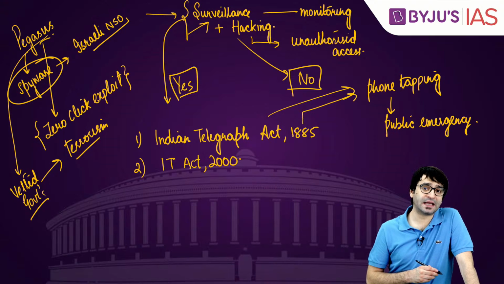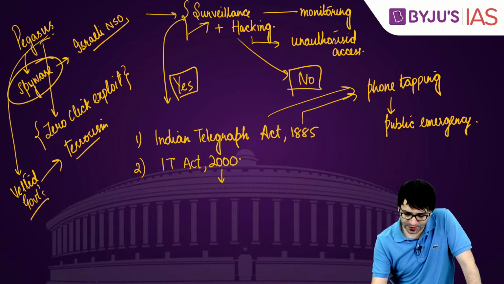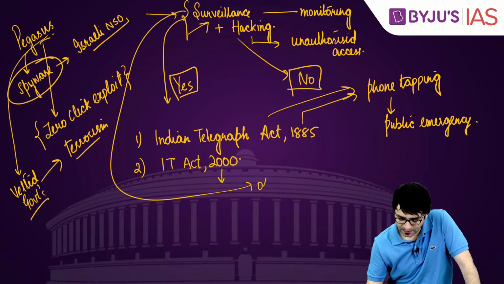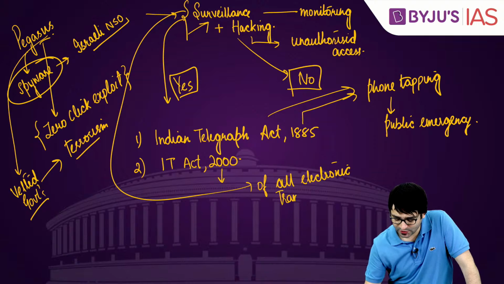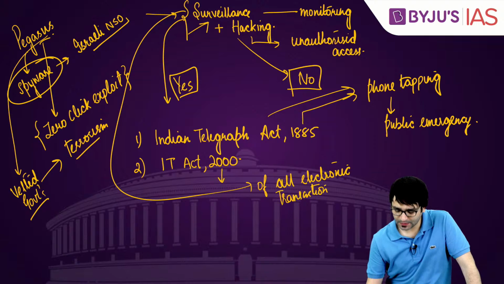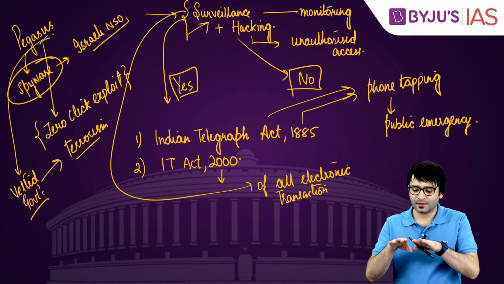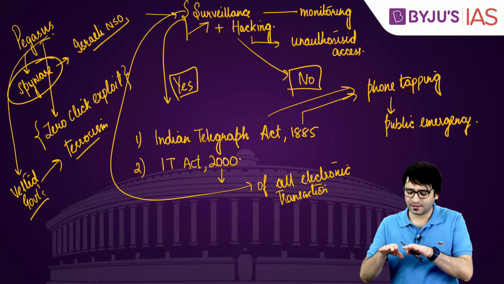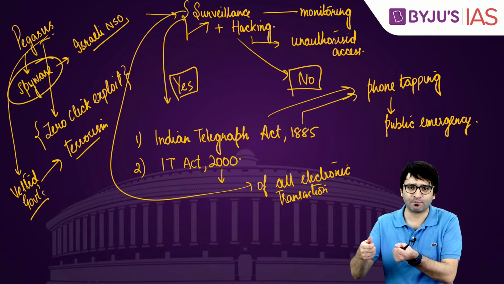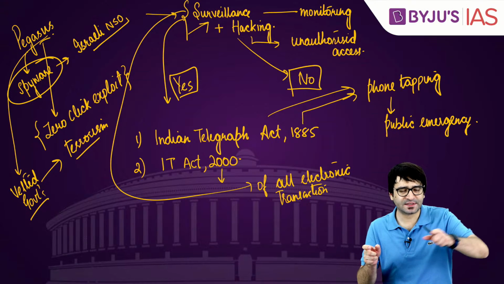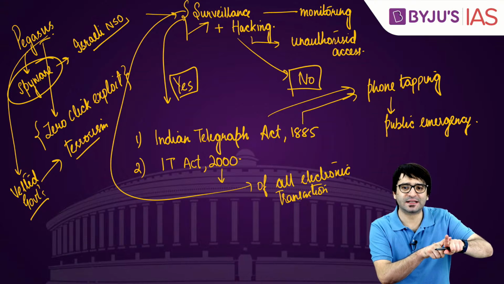When it comes to IT Act of 2000, it talks about surveillance of all electronic transaction, which means surveillance, not hacking. I am put under surveillance. That means my phone, my laptop, my computer, my desktop. I'm sending a mail. This mail can be intercepted.